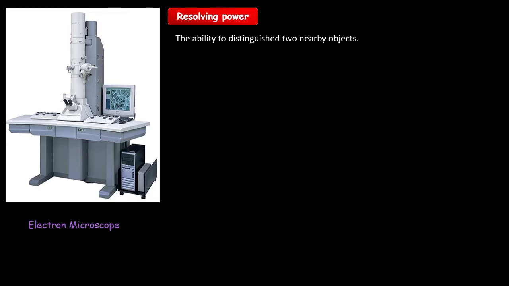Resolving power is the ability to distinguish two nearby objects; we can see an object very clearly when we have high resolving power. To increase resolving power, because we want an electron microscope with very high resolving power, we have this equation that affects it. This is the equation of your interference pattern for constructive interference.